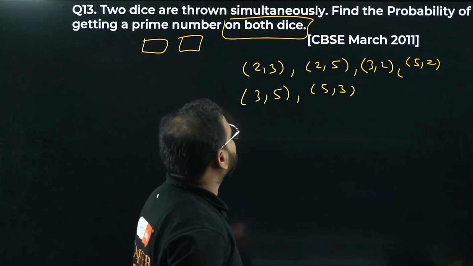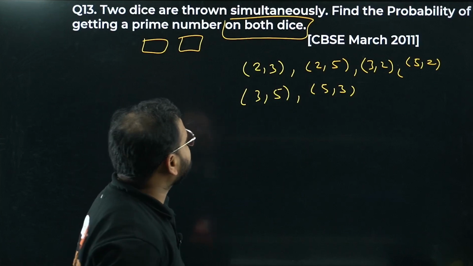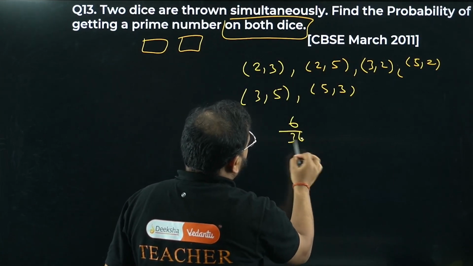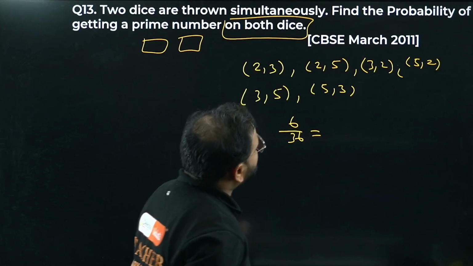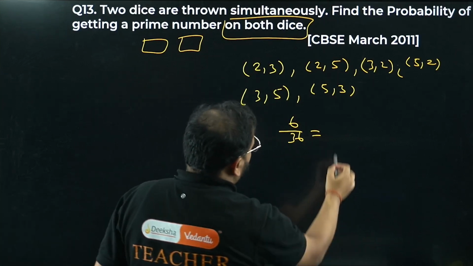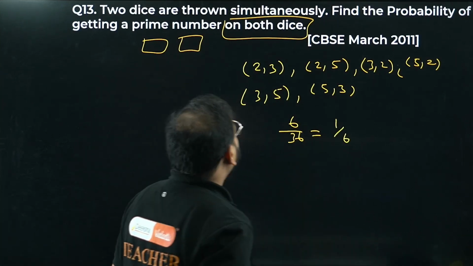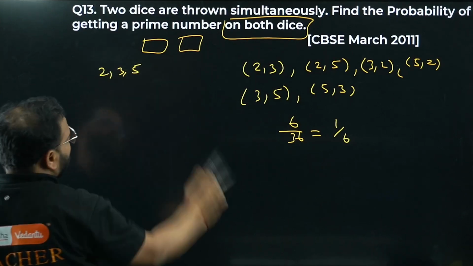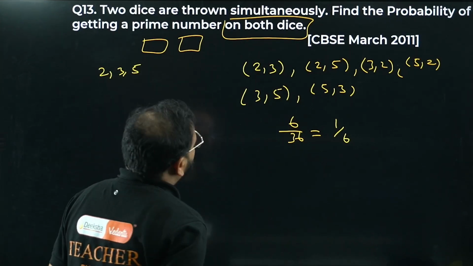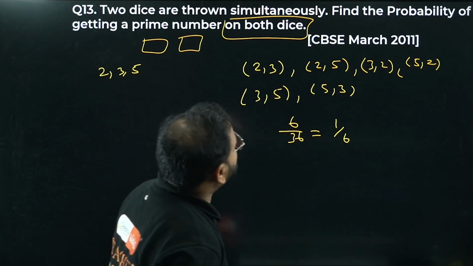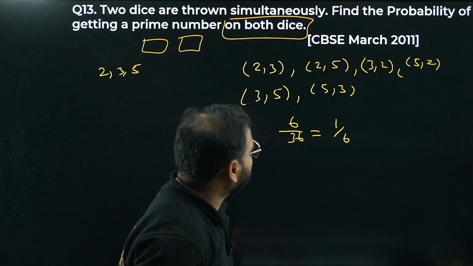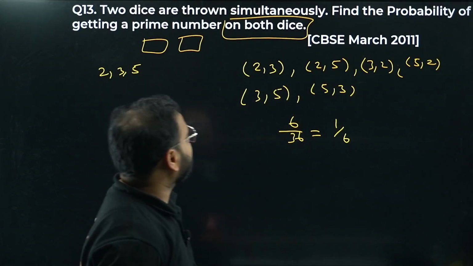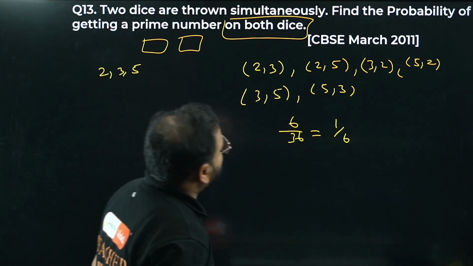Okay, what are we getting? 1, 2, 3, 4, 5, 6. How much is that? 6 by 36, which is 1 by 6. Okay, let's check this method. The prime numbers are 2, 3 and 5. Did I miss something? 2 3, 3 2, 2 5, 5 2. Okay, yeah, correct. Then 3 5 and 5 3. All right, so this works.